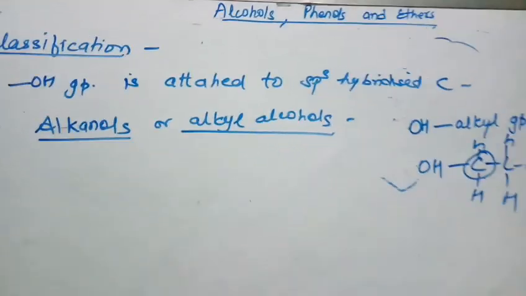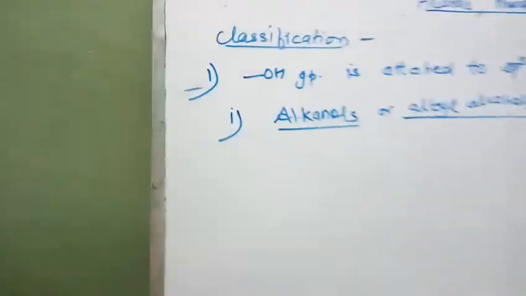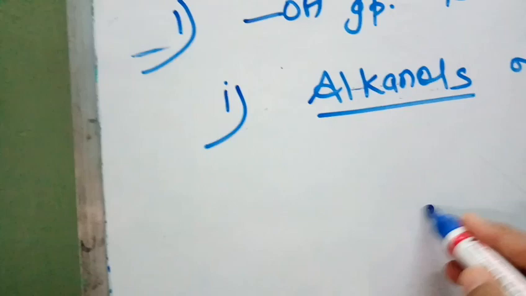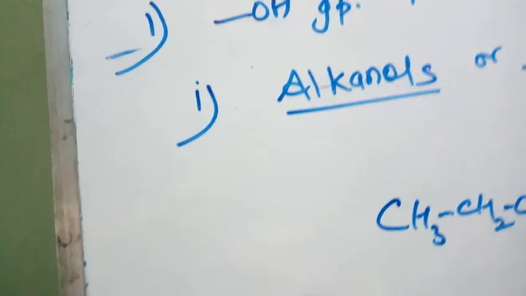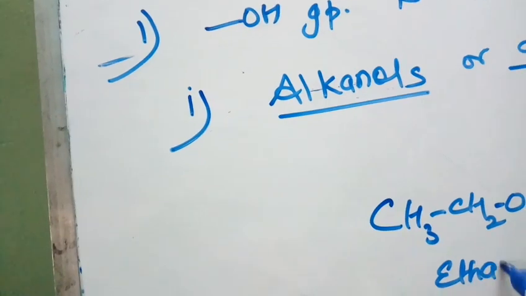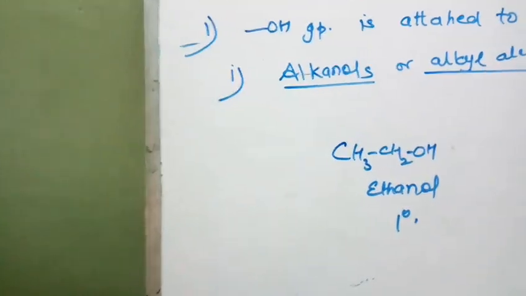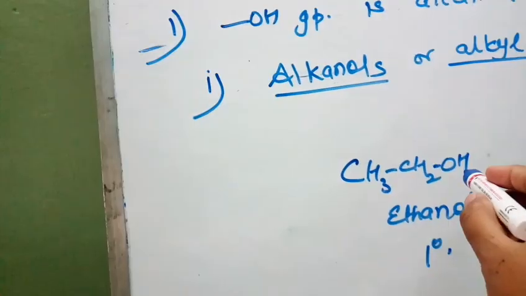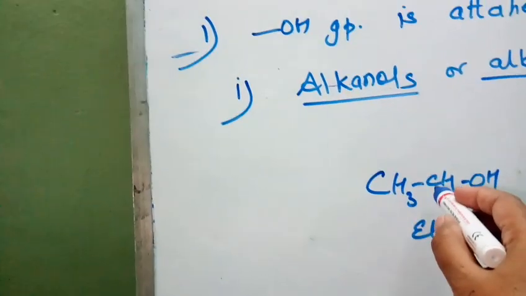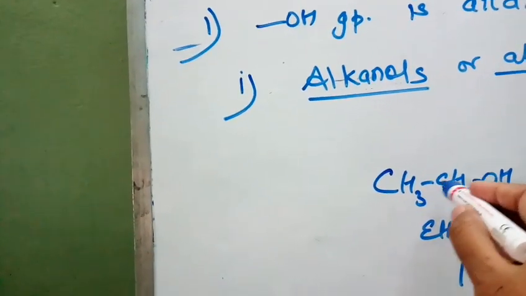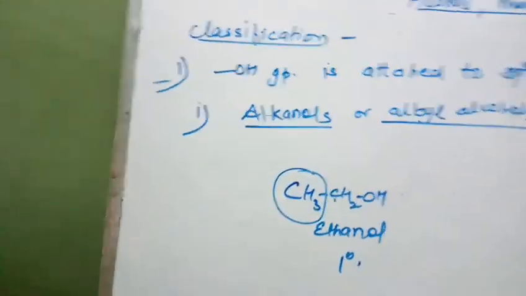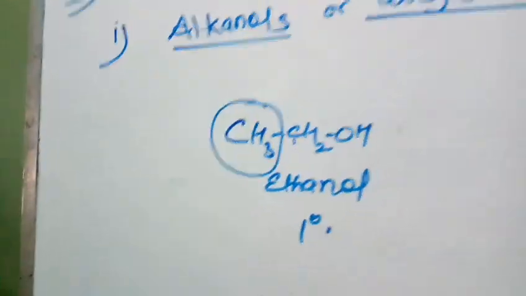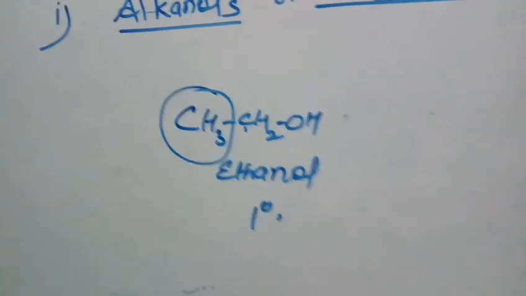Right, now this alkyl alcohol may further be classified as primary. Say this one, that is ethanol. This is primary alcohol. Why is it primary alcohol? Because here the hydroxyl group is attached to primary carbon. What is primary carbon? A carbon which is further attached to only one carbon. Right. So alkanols are further classified as primary alcohol.